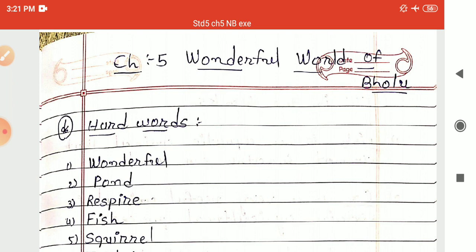Arboreal animals are creatures who spend the majority of their lives in or on the tree, like sloths, chameleons, monkeys, etc. After meeting this squirrel, he moved forward and he met one tortoise whose name was